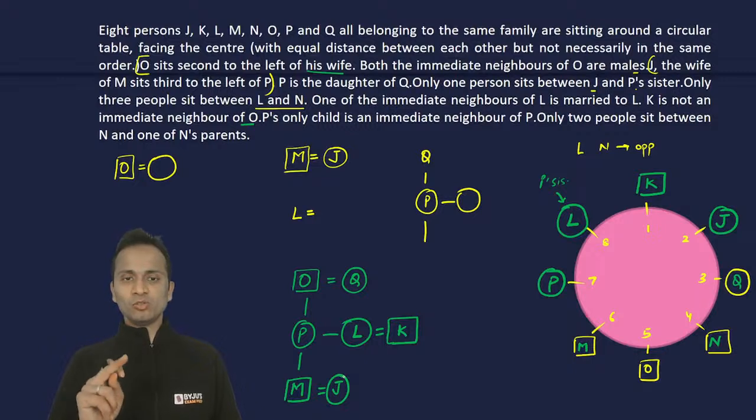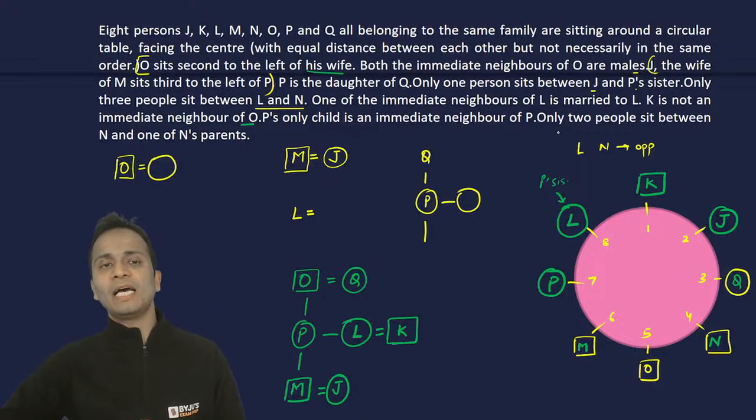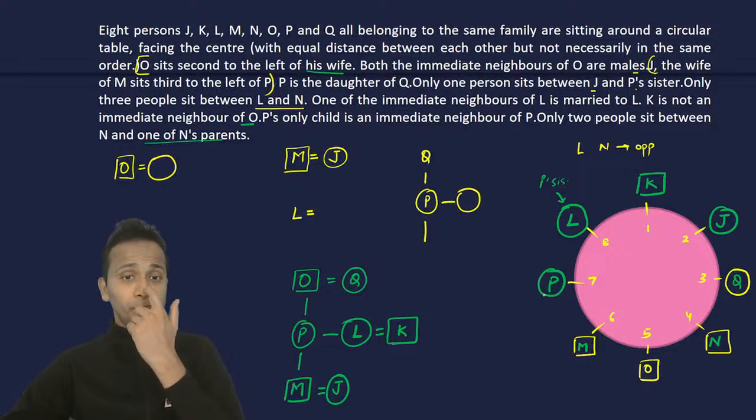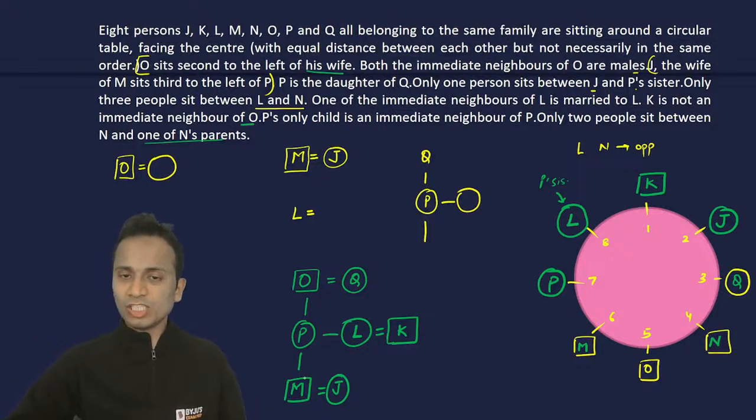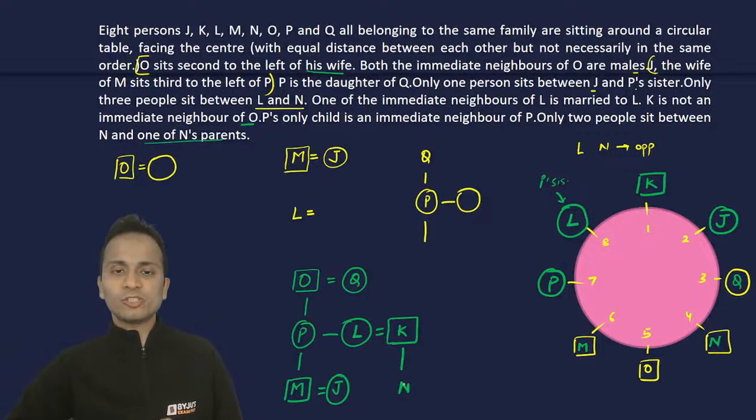Alright. So 1, 2, 3, 4, 5, 6, 7, seven people are drawn. N is the person who is left. Okay. Last thing: only 2 people sit between N and one of N's parents. Now N's parent cannot be P because P has only one child. So on the other hand, K has to be the parent of N. Okay, so N will come at this place, right?